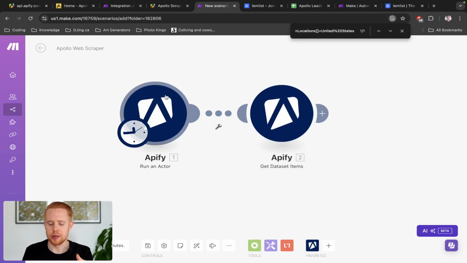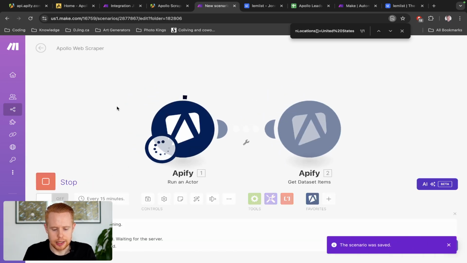The reason why we're doing it this way is because we have two modules. The first is the trigger. It's going to run the actor, right? And then once the actor is run, we have to find the result of that run. Unfortunately, the first module doesn't actually provide the results of the run, but the second operation here, which is get dataset items, is going to provide the results.